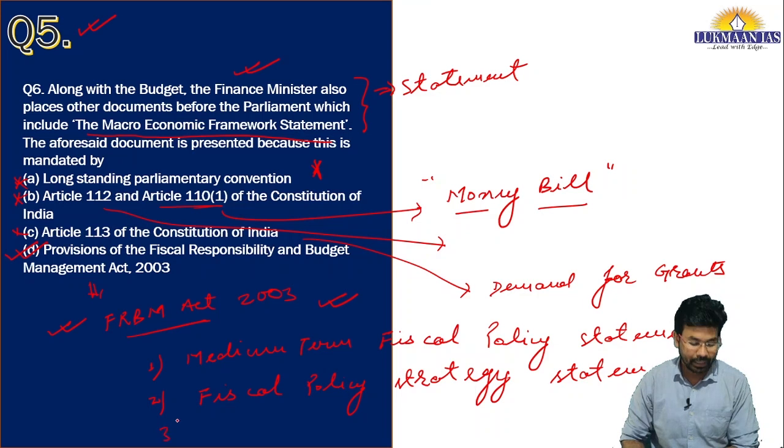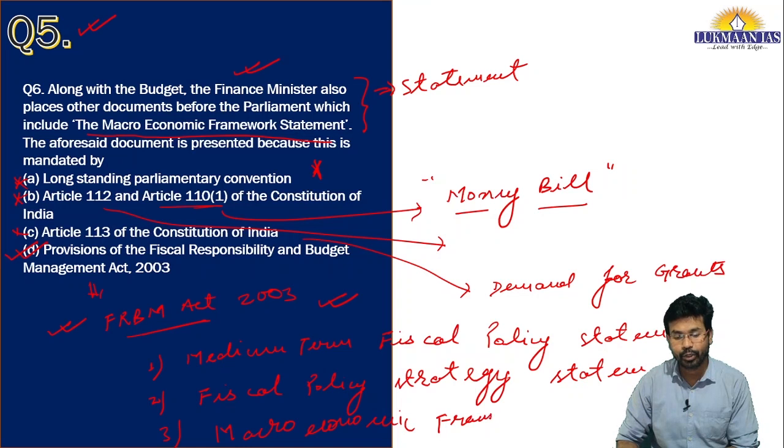Then it talks about another thing, the macroeconomic framework policy statement.